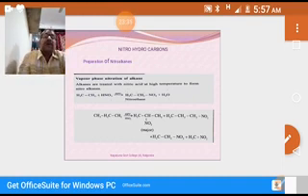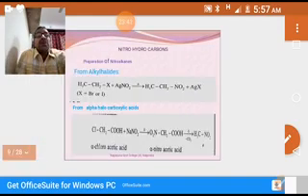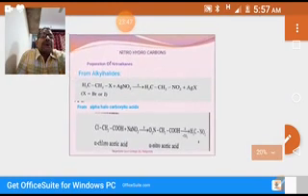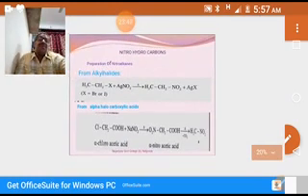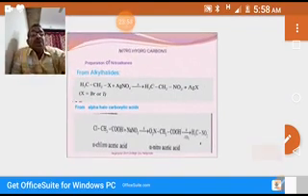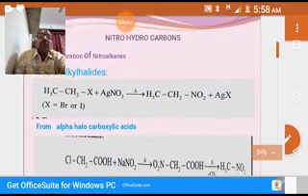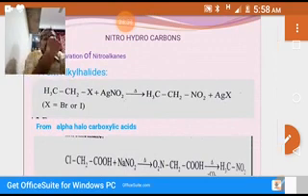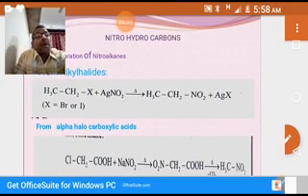Coming to the next method, you see preparation of nitroalkanes from alkyl halides. You know what alkyl halides are, the halogen containing hydrocarbons. When we treat alkyl halides with silver nitrite on heating, we'll get nitroalkanes.